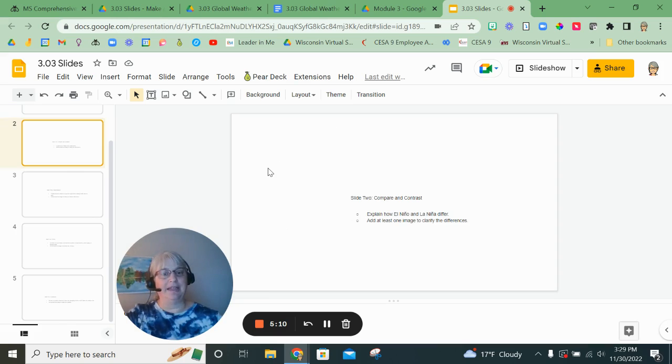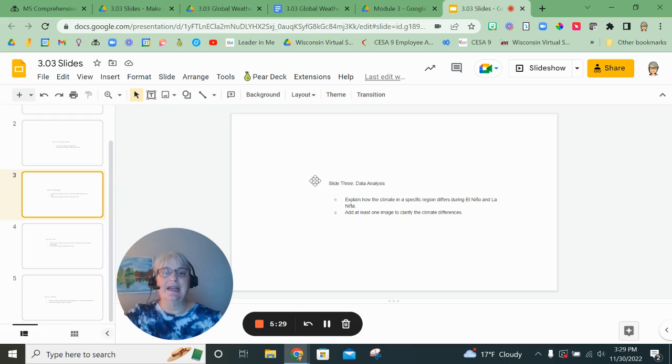On the second slide, you're going to compare and contrast. Compare means how are El Nino and La Nina the same? Contrast means how are they different? Then you're going to pick at least one image that shows those differences or clarifies the differences. Not the similarities. You're only focusing your picture on the differences. Number 3, data analysis. Explain how the climate in a specific region differs during El Nino and La Nina. So you're going to pick a specific region and describe what happens during El Nino and how that is different than what happens during a La Nina. You may have at least one image to show those climate differences.